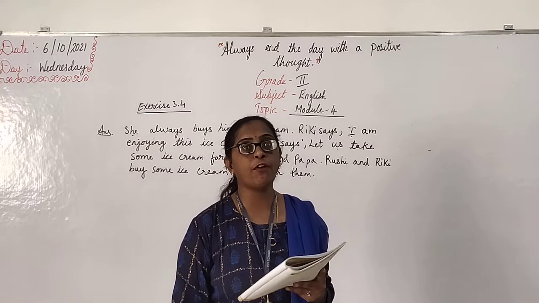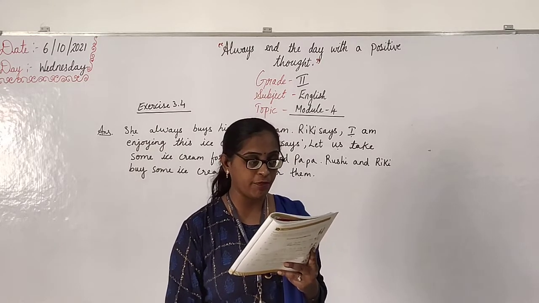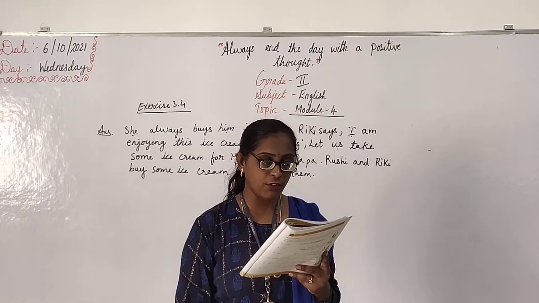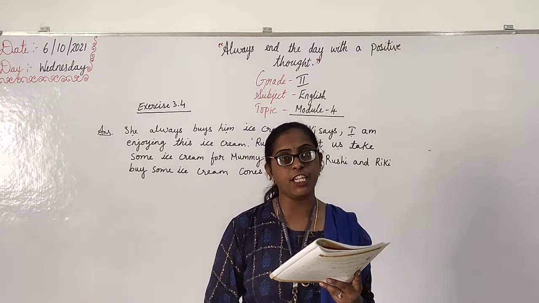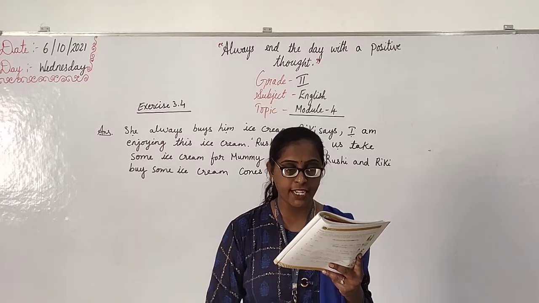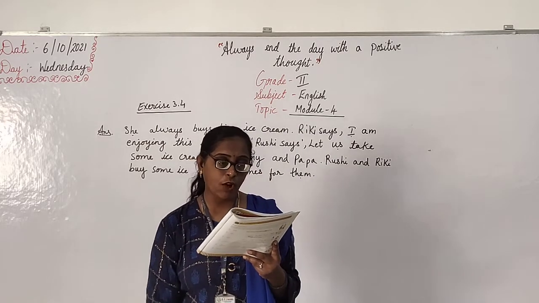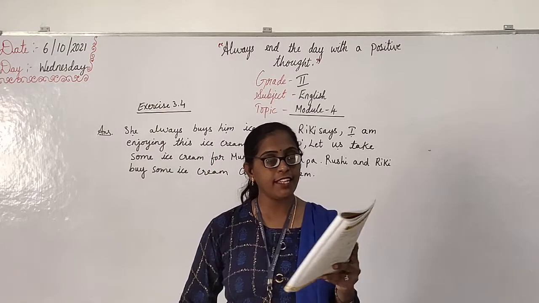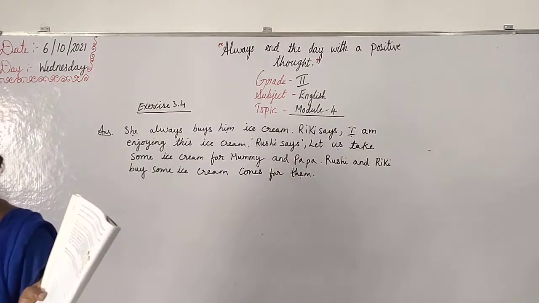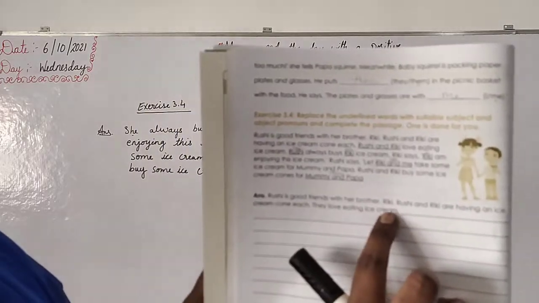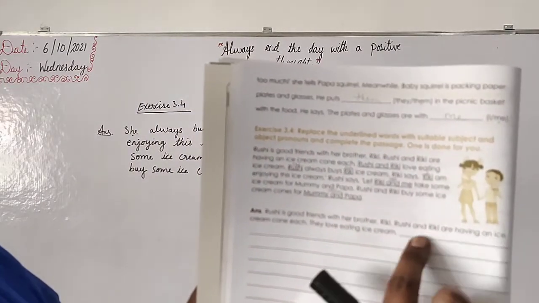You have to use the correct pronouns there, okay? Rushi is good friends with her brother. Rushi and Ricky are having an ice cream cone each. They love eating ice cream. Till there they have given. Now you have to start writing from here, okay?